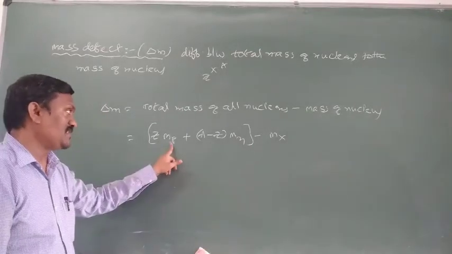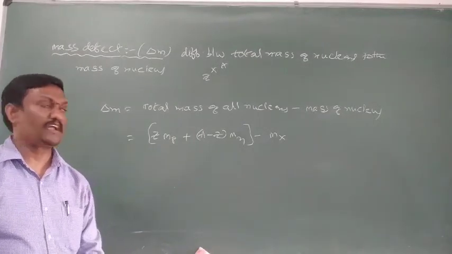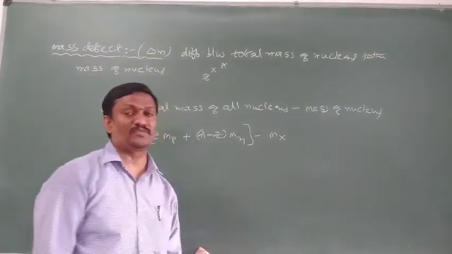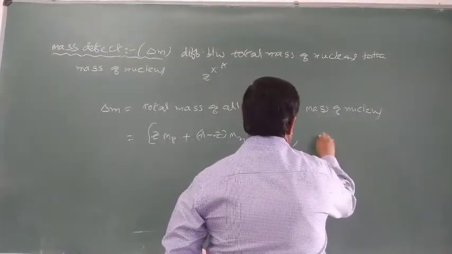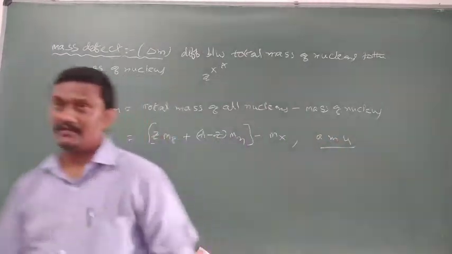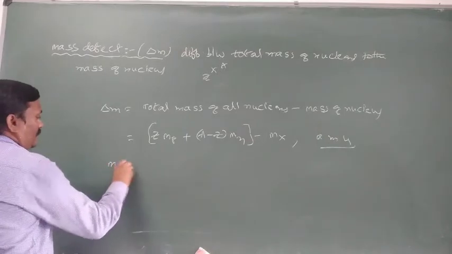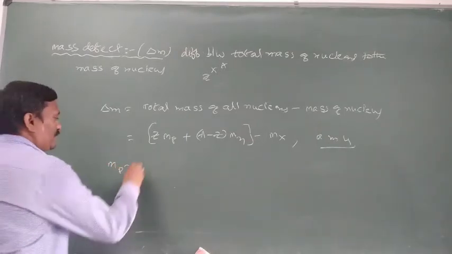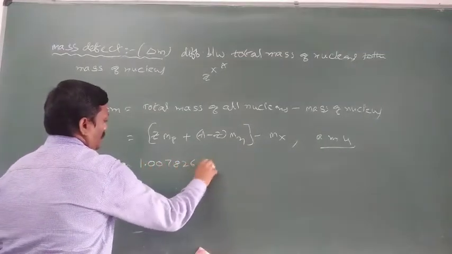Mass of proton and mass of neutron are expressed in terms of AMU, and mass of nucleus is also expressed in terms of AMU. So totally, mass defect can be expressed in terms of AMUs. Here Mp means mass of one proton. We know the value of mass of one proton is 1.007826 AMU.